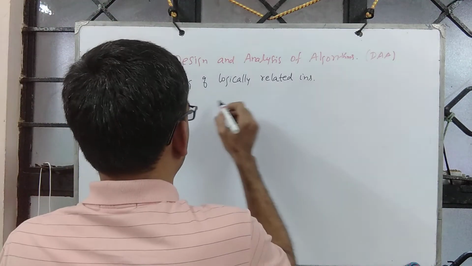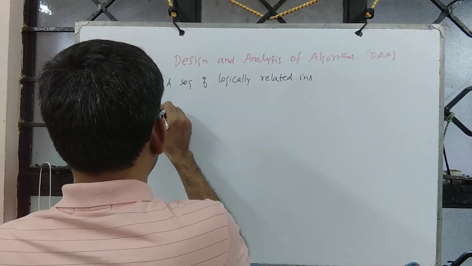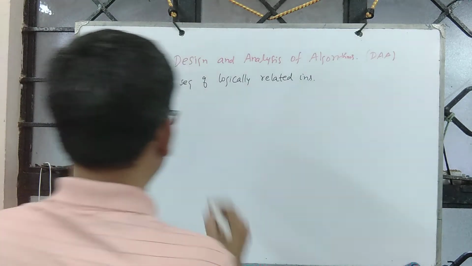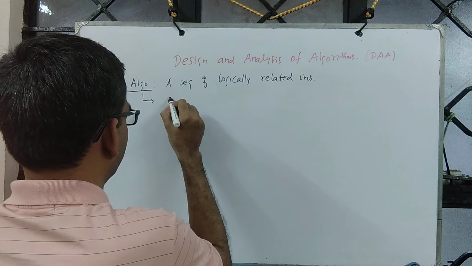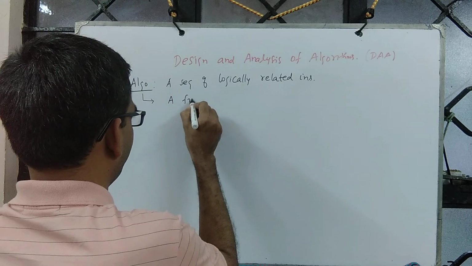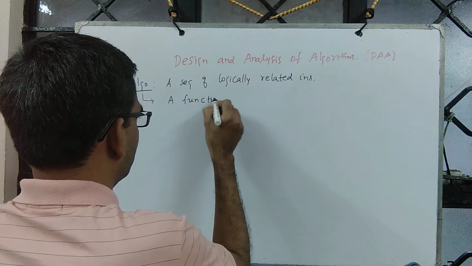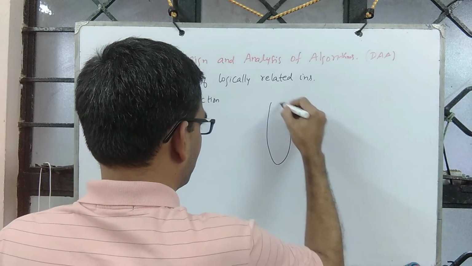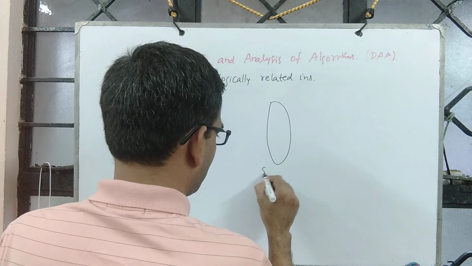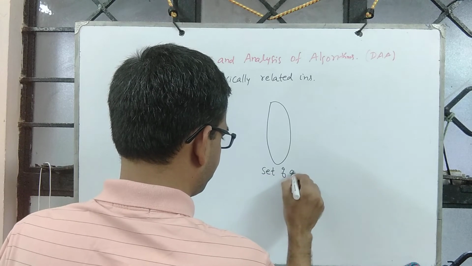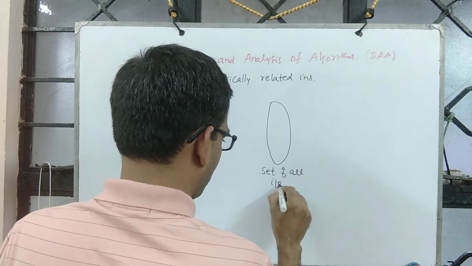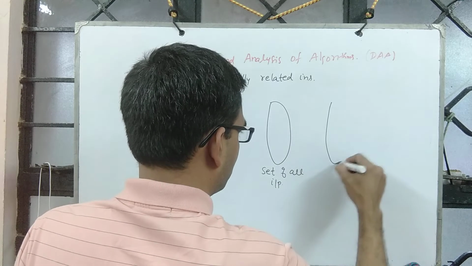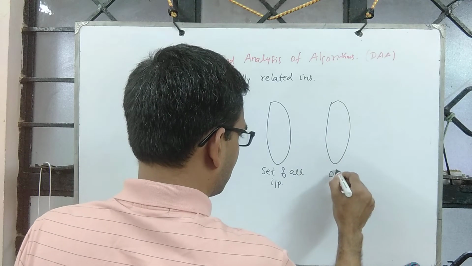In fact, if you look at it, any algorithm is a function, which is trying to map a set of all inputs to the desired output set.